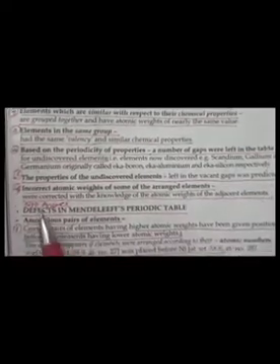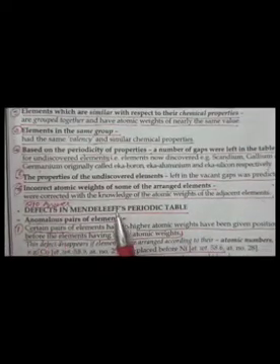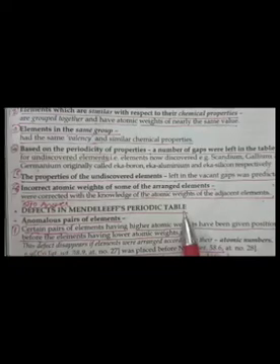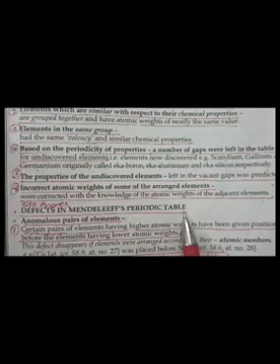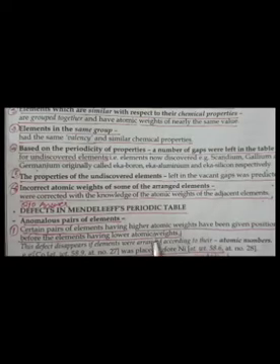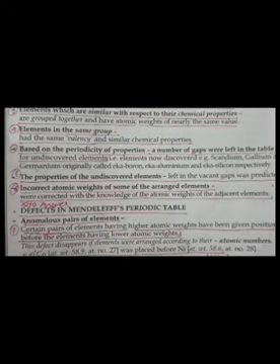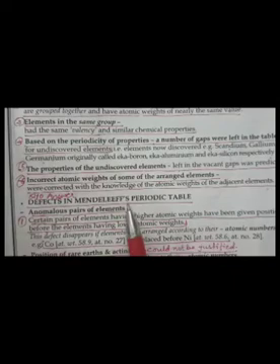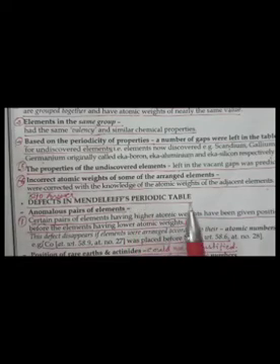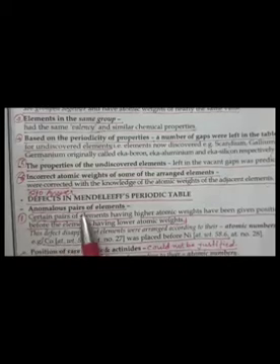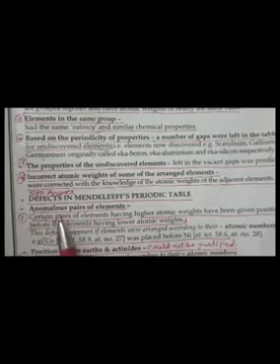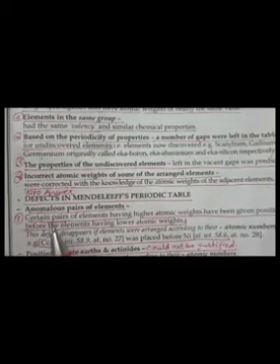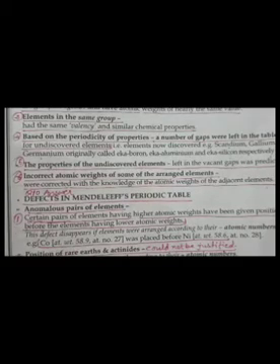Now next is defects in Mendeleev's periodic table. Actually, later on Mendeleev's periodic table was also discarded, right, because there were some defects. First of all, and just note this down, this is the answer of question number 10 also: what are the defects or anomalies in Mendeleev's periodic table. First is anomalous pairs of elements. Actually, anomalous means contradicted pairs. Some pairs were not in a proper way.